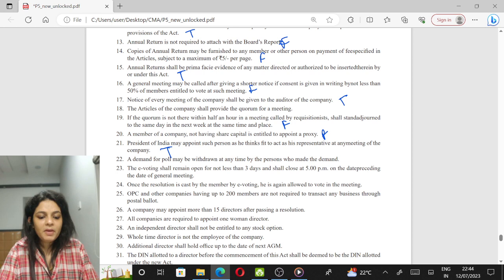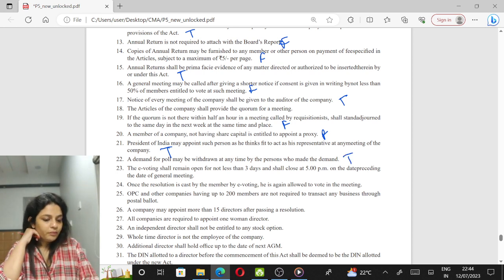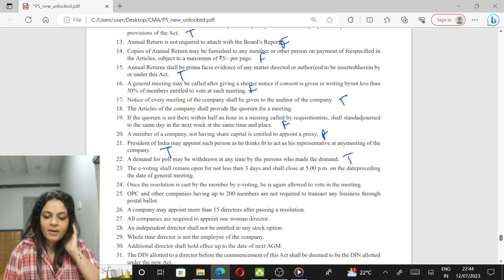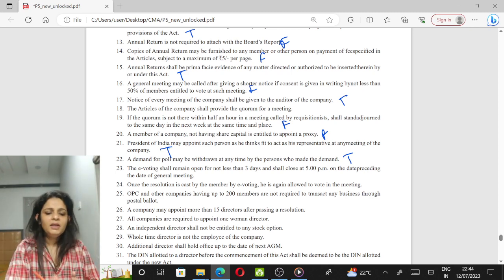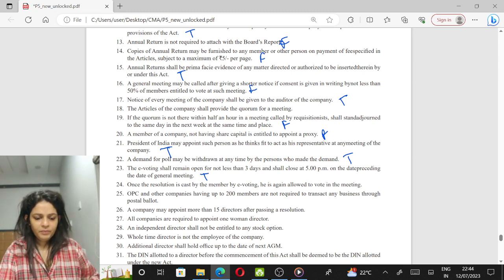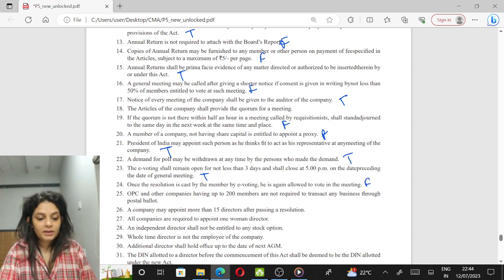A demand for poll may be withdrawn at any time by the person who has made the demand. True. E-voting shall remain open for not less than 3 days and shall close at 5 p.m. on the date preceding the date of the general meeting. True. Once the resolution is cast by the member by e-voting, he is again allowed to vote? No. He can attend the meeting, but he cannot vote at the meeting.